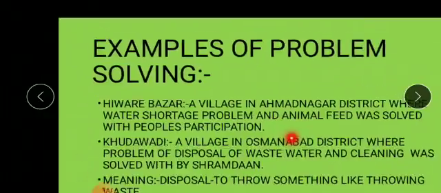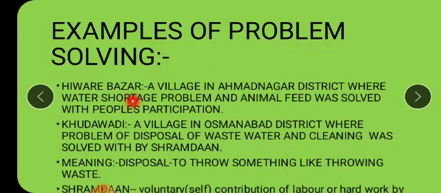Now some beautiful examples of problem solving. As I told you, Hivre Bazar was one village in Ahmednagar district where the problem of water shortage and animal food was there, and the same problem was solved with people's participation. All people came together and they have converted their village into lush green surroundings, all green trees around. Okay, how this change has happened, how this miracle has happened, when all the people have come together.